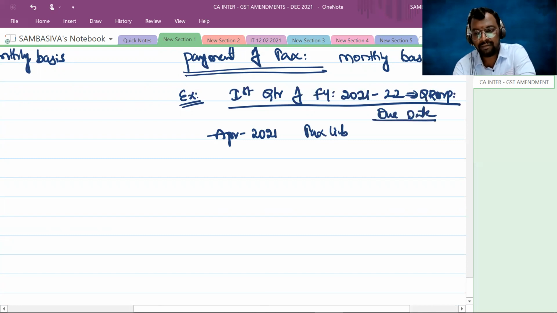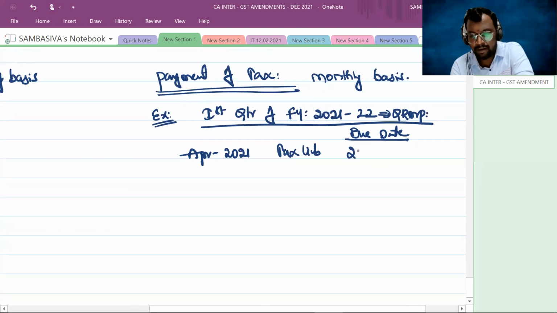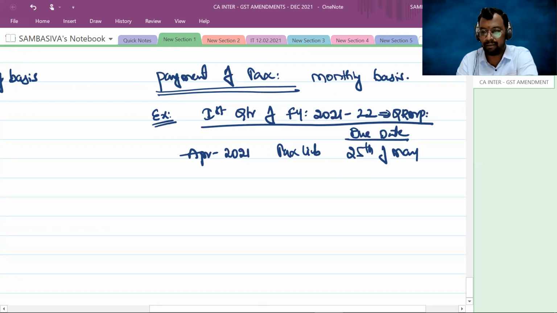Now for the payment of taxes under the QRMP scheme, due dates were furnished: 25th of next month. So after April, which month comes? May. So on or before 25th of May, I should pay the tax liability of the April month.